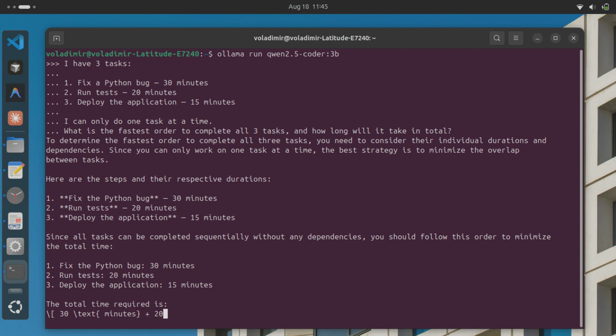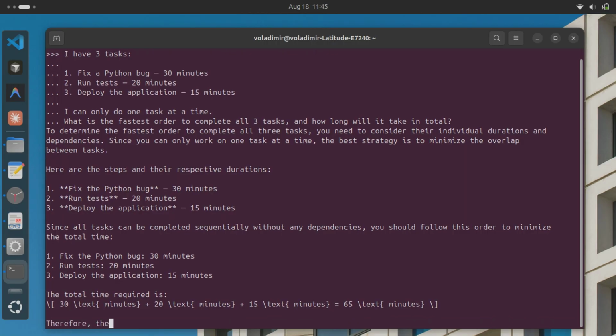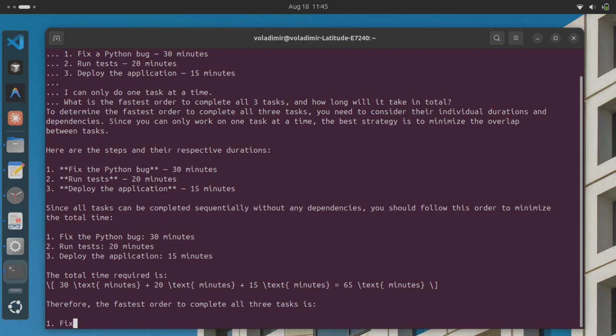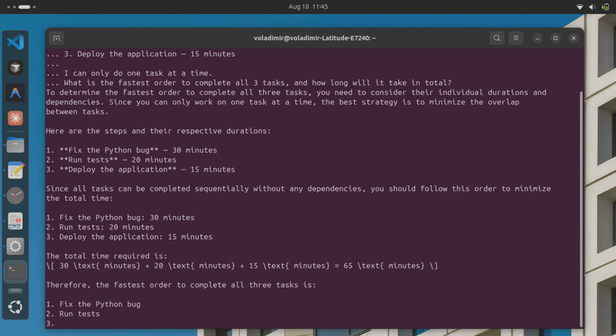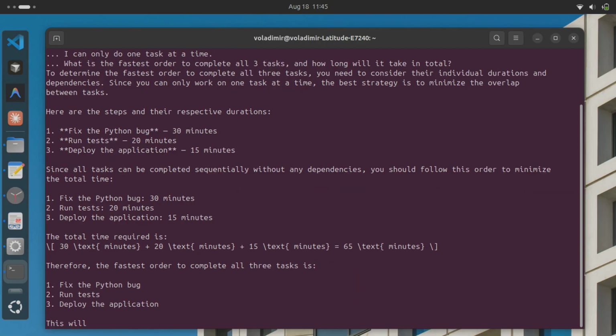Now for something trickier, multi step planning. 3 separate tasks here, each with a different time estimate, and one real question: what's the fastest order? Watch it reason this through now. The order is set: fix the bug, test it, then deploy, 65 minutes total, but the real proof is in why it chose that exact order at all.